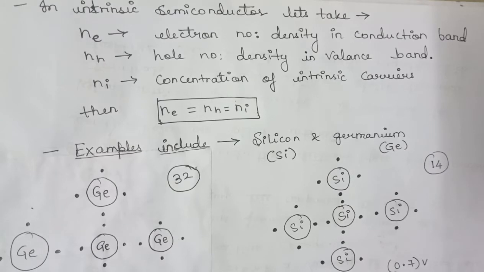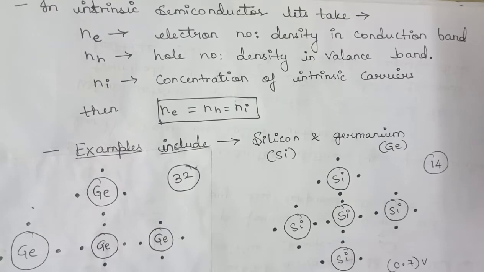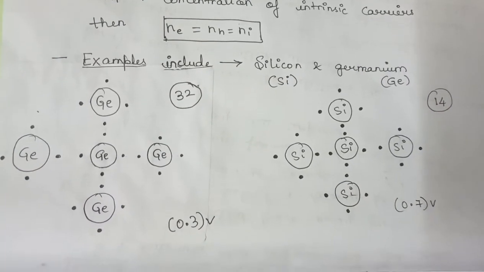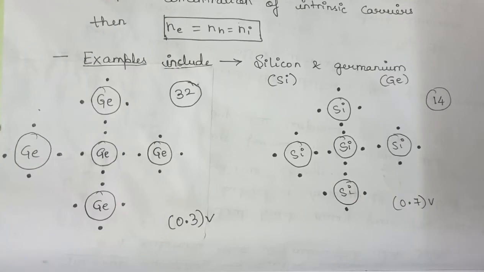That is, the electron number density in the conduction band is equal to the hole number density in the valence band, which is equal to the concentration of intrinsic carriers. Therefore, we can know that the number of free electrons is equal to the number of holes. The most common examples of intrinsic semiconductors are silicon and germanium.